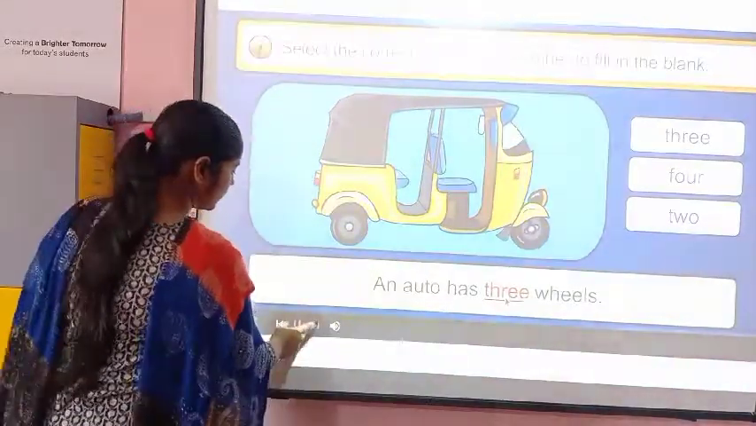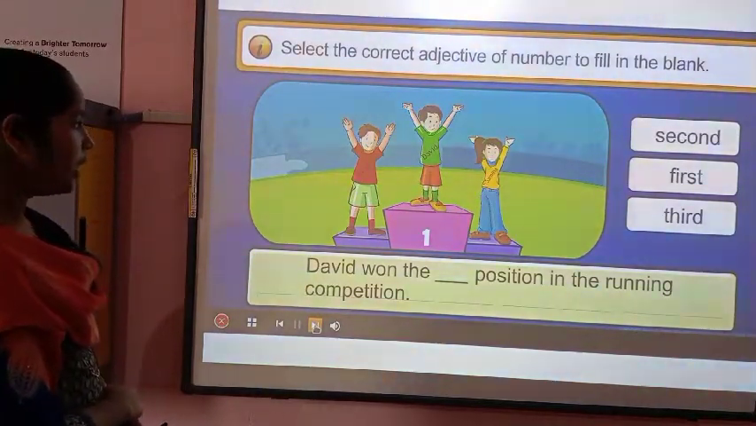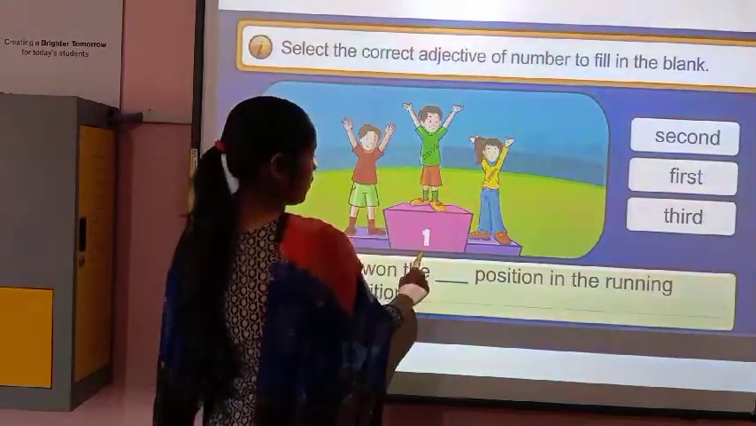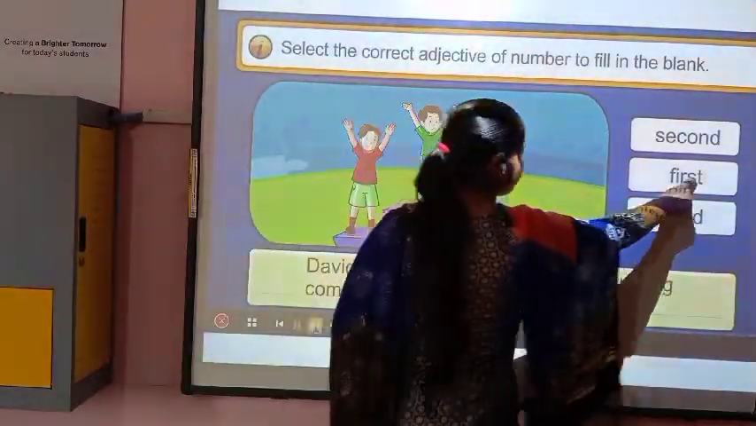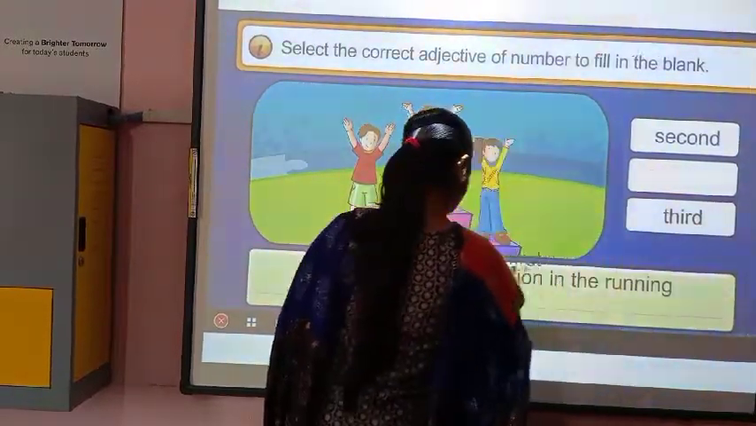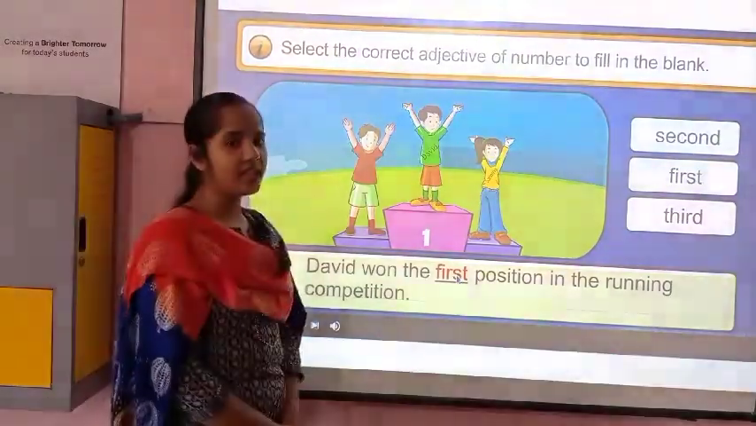David won the dash position in the running competition. So where is David? What is the position? First. So first. Okay, so we have completed this exercise.